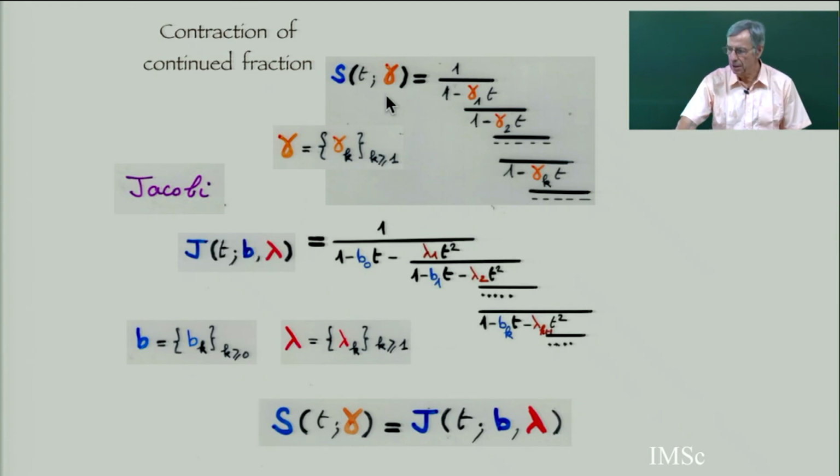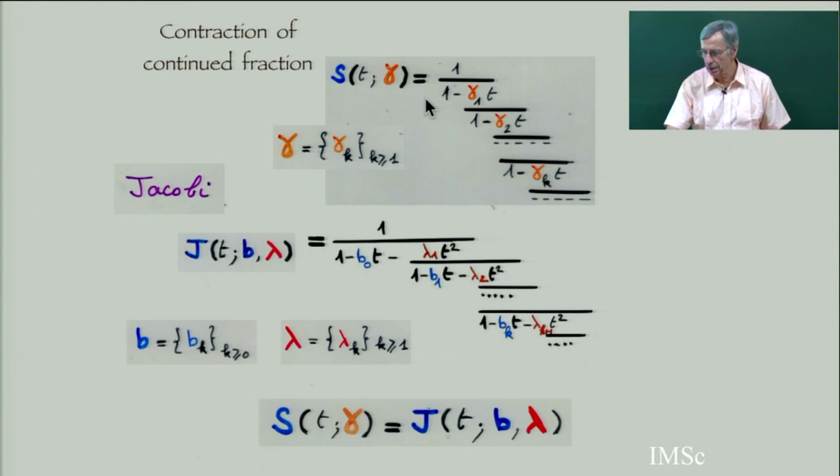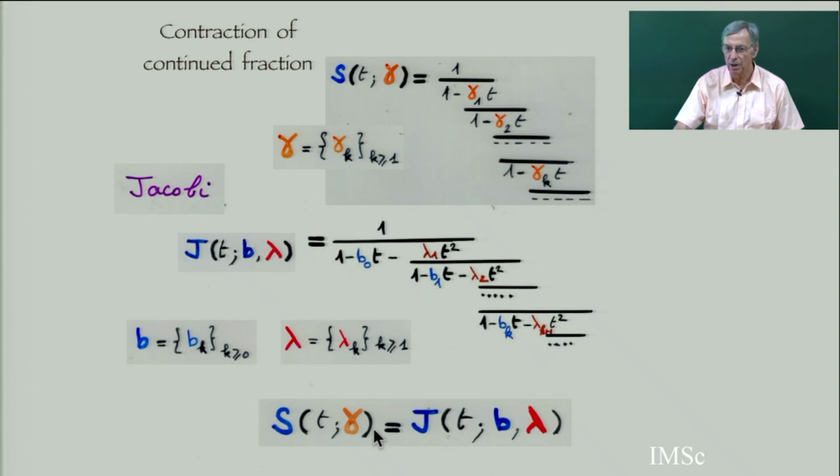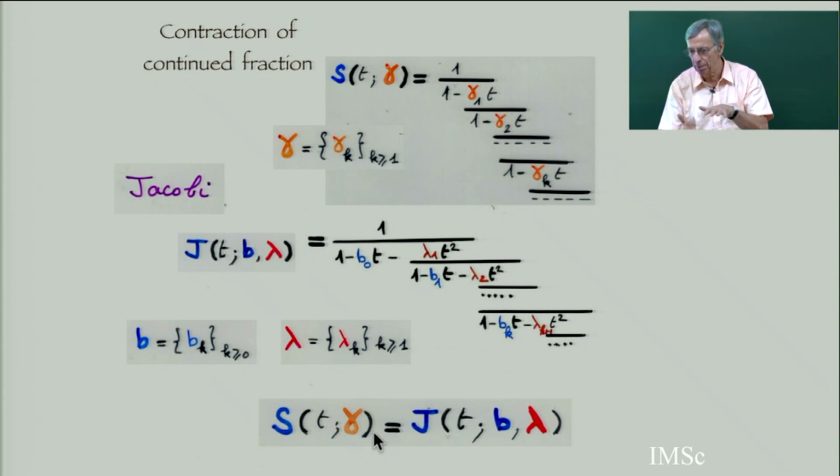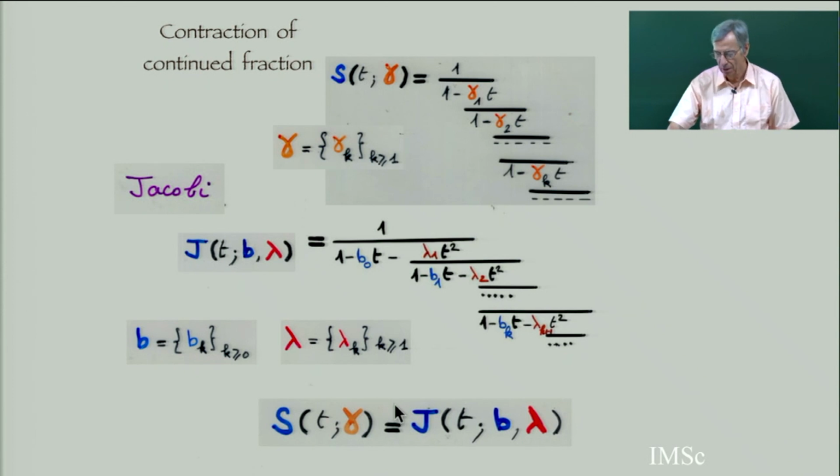Any power series, in general, can be expanded in Stieltjes and in Jacobi continued fractions. So you can ask, what is the relation between this coefficient γ_k, I put γ_k instead of λ_k, and the coefficients b_k and λ_k, if you make this equality. We have given some relations with the combinatorial proof by contraction of the path. The Dyck path became a weighted two-column Motzkin path.